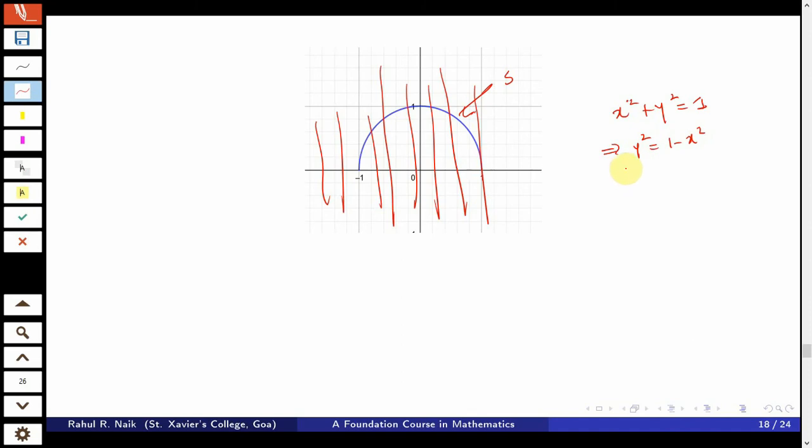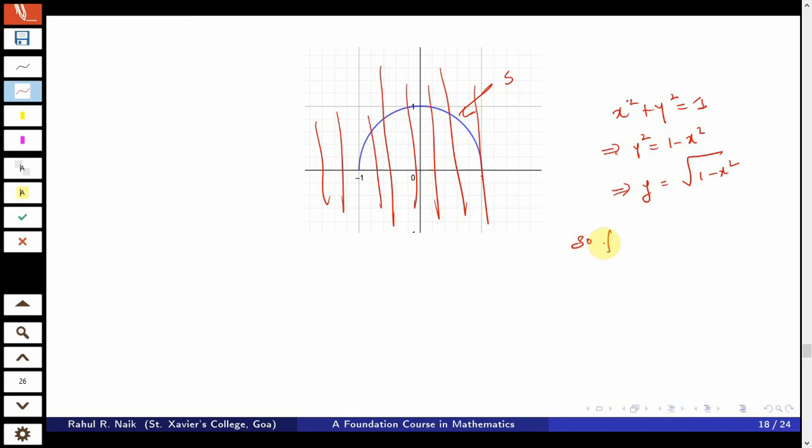When we find the square root, since y takes only positive values, this is going to be the positive square root of 1 minus x square. So, that is the value of the function. Therefore, in this case I can define a function f from x to y.